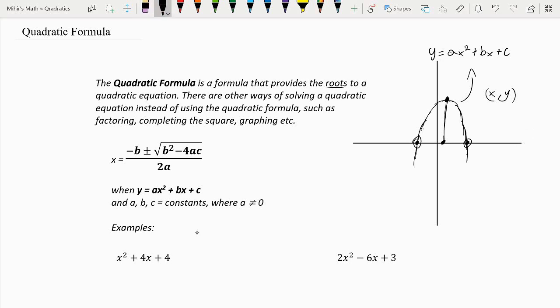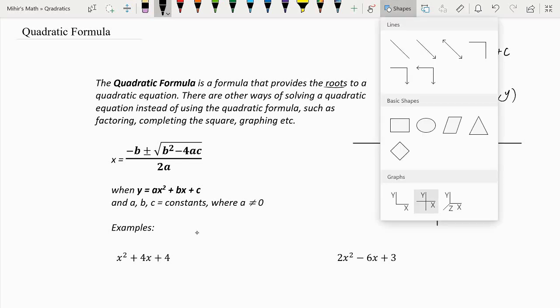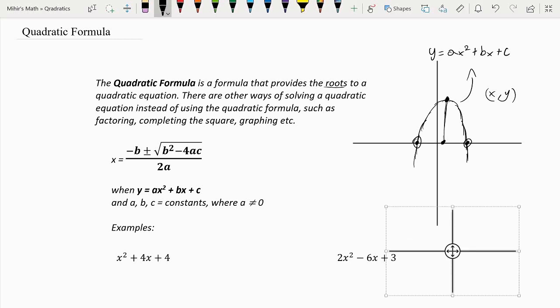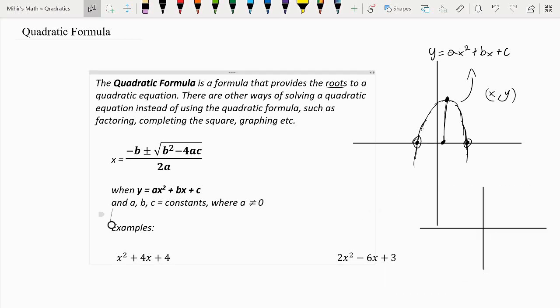The other example of the roots of a parabola is if you had a parabola like this that just touches the x-axis. Then you wouldn't have two roots, and instead you would only see one. The quadratic formula would only give you one. This means it's just touching the x-axis and then coming up, so you only have one x-intercept. So that is the purpose of the quadratic formula.